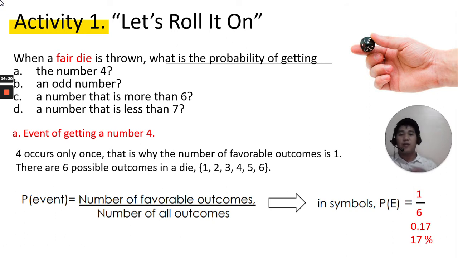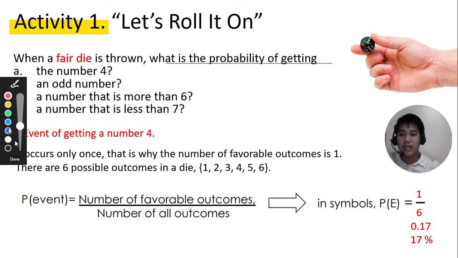So we all know that in a die, 4 occurs only one. There is only one 4 in all 6 faces of a die. So therefore, the number of favorable outcomes is 1, and there are 6 possible outcomes in a die. There are 6 possible outcomes in a die. 1, 2, 3, 4, 5, 6.